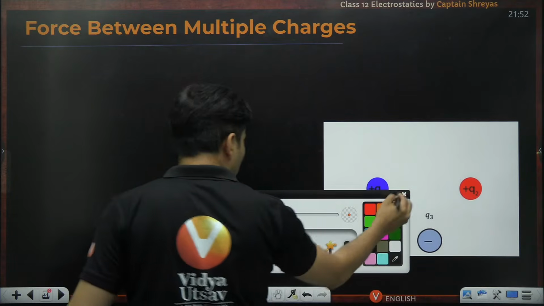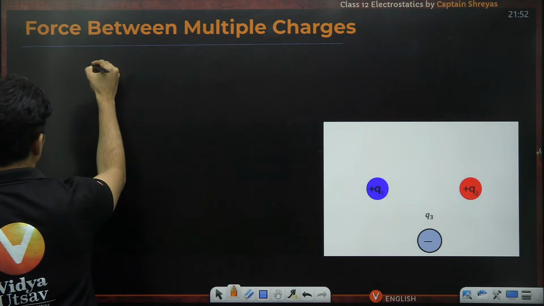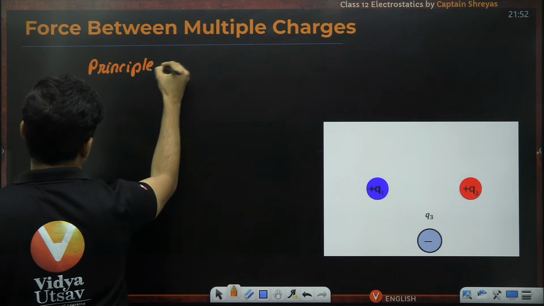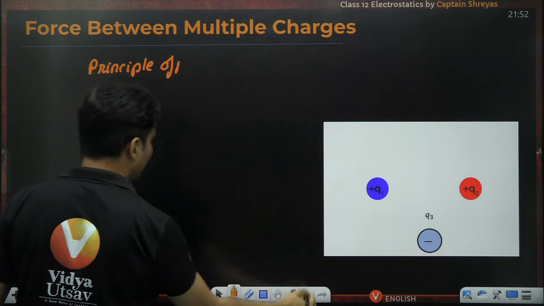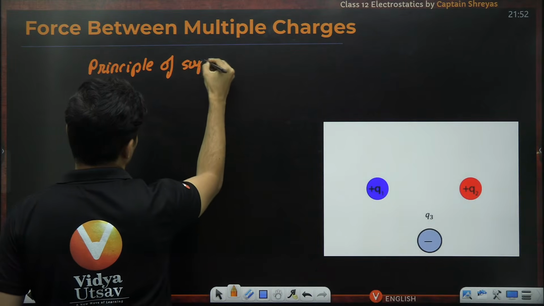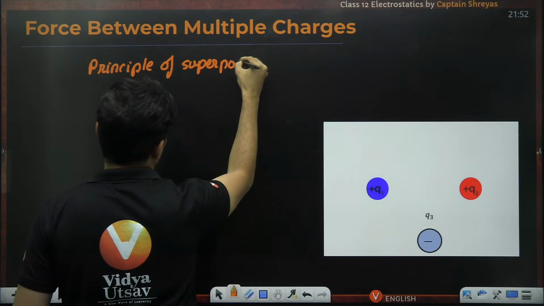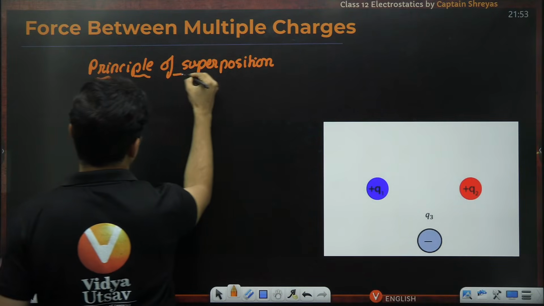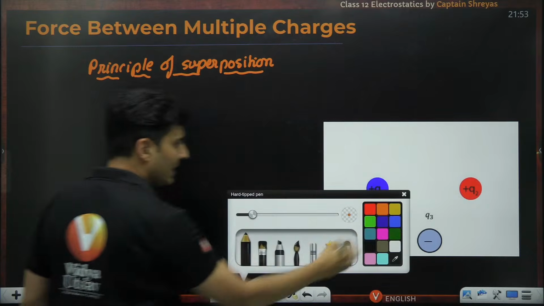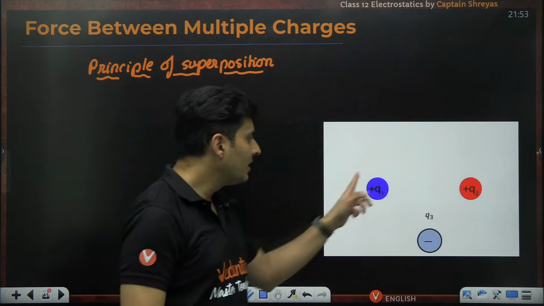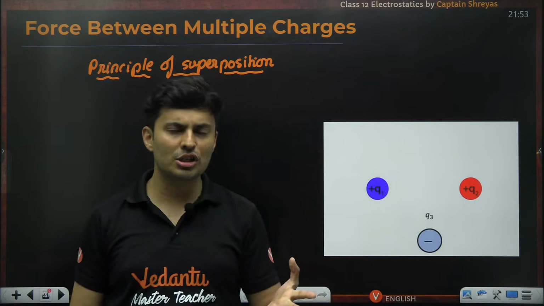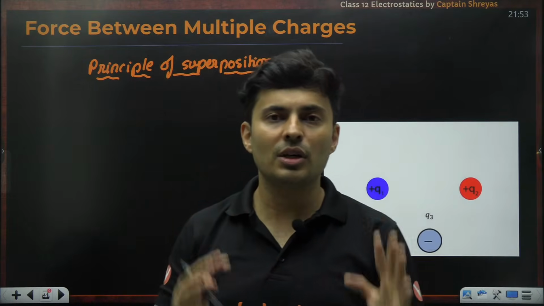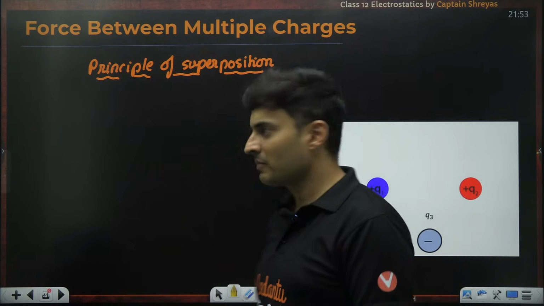We actually did something called the principle of superposition. What is this principle of superposition? It says that if you have multiple charges, each charge will apply a force onto you, and the net force will be just the vector addition of all these forces.